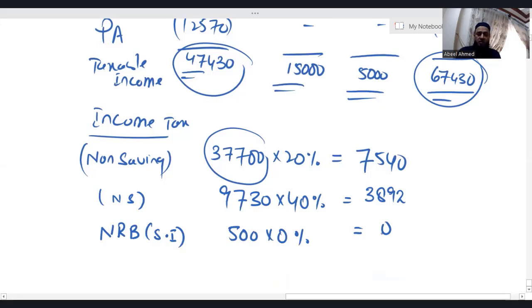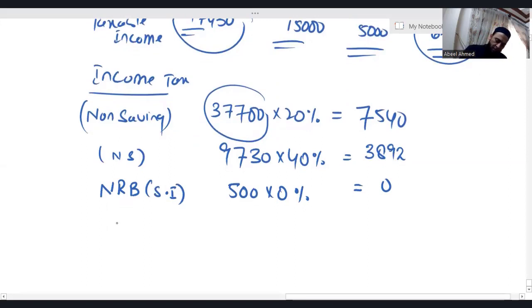We don't have any space in basic rate band. Basic rate band is already utilized. So whatever amount is left in the saving income after deducting 500 of nil rate band, which is 14,500, obviously it falls in higher rate band. Again, the saving income, now we are talking about higher rate band, 14,500 into 40%, I'm getting 5,800.